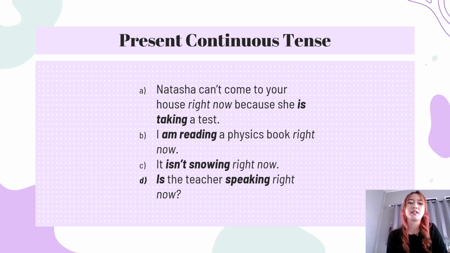The event began in the past, is in progress now, and will probably continue into the future. And this is another example for present continuous tense. The C one is the negative example and D is interrogative.